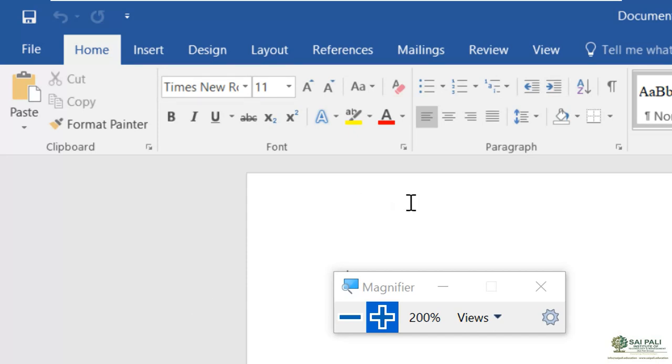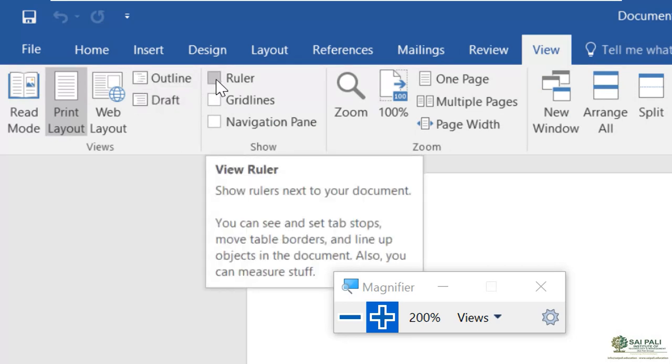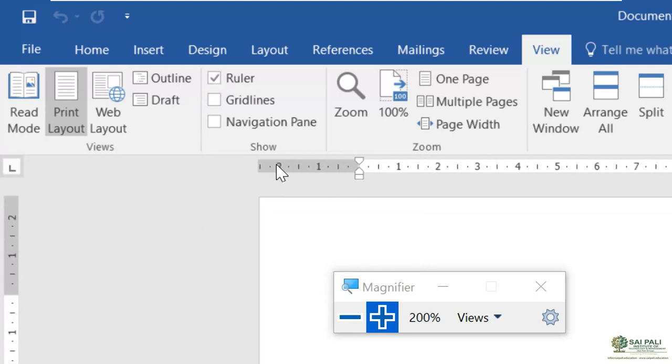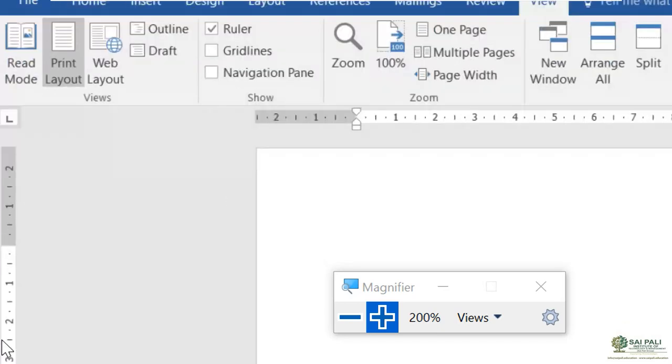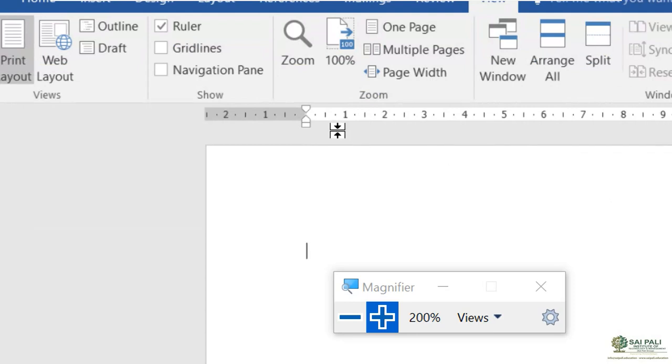So if you want the ruler, then you go to the view tab and select this ruler from here. As you click, you can see the ruler at the top, and you can see the ruler here in the left corner, and it is showing you a measurement in inches. You can see 1 inch, 2 inch, 3 inch, 4 inch, 5 inch, and here also 1 inch, 2 inch, 3 inch, 4 inch, like this.